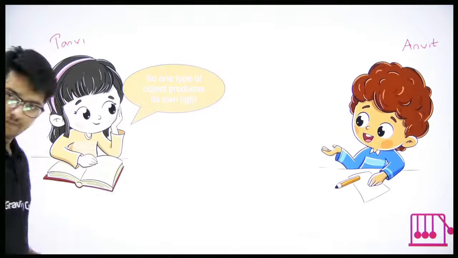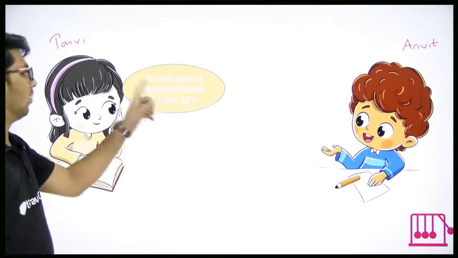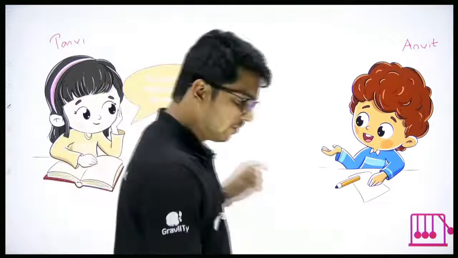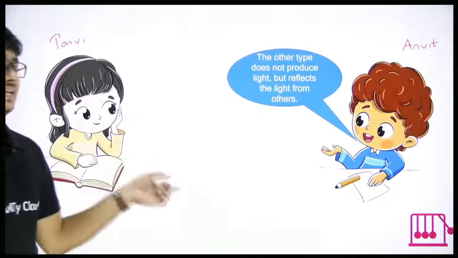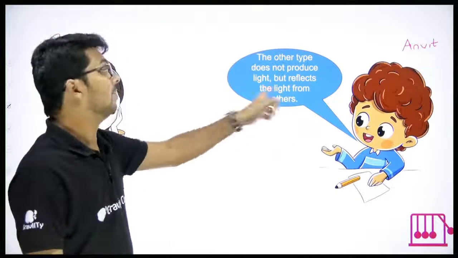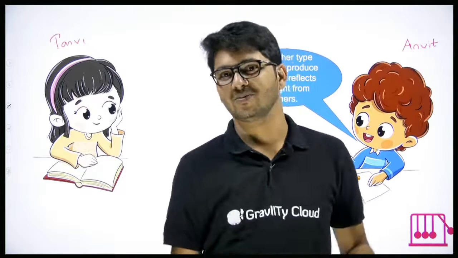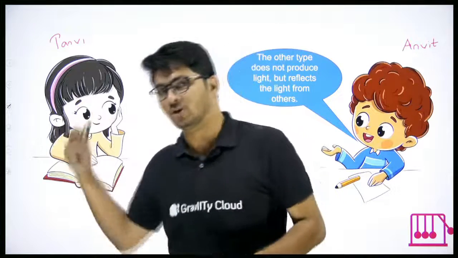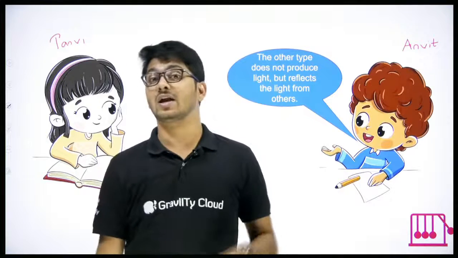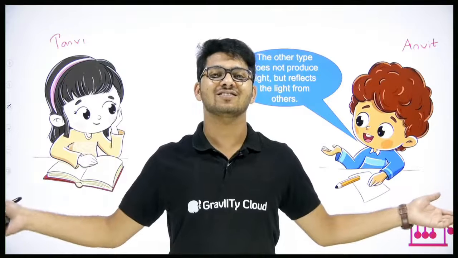Yes. So, one type of object produces its own light. Bulb will produce its own light. Whereas the second type does not produce light but reflects the light from others. Yes or no? One object produces its own light. The other object does not produce its own light, but it will reflect, it will bounce back the light falling on it.